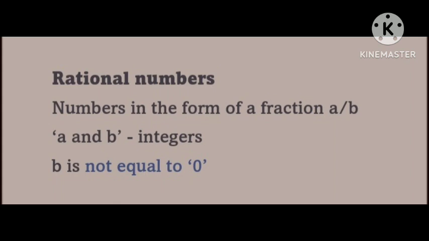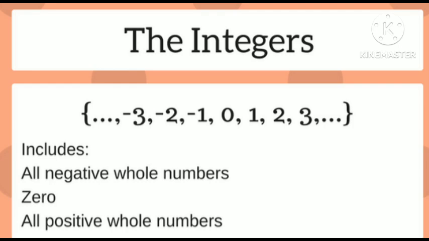But there is a catch. Both the numbers that you're going to write, that is the numerator and denominator in this fraction form, should be integers. And the number at the bottom should never be 0. Now, integers are whole numbers plus natural numbers plus even the negative numbers lying below 0. For instance, take minus 7 by 5. It has integers both at the top and at the bottom. So this is a rational number.